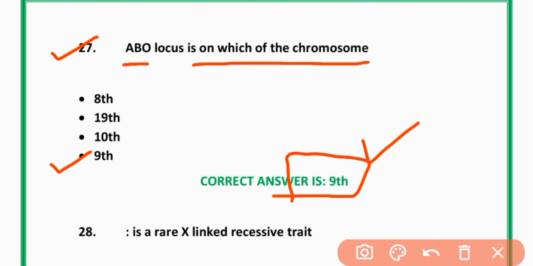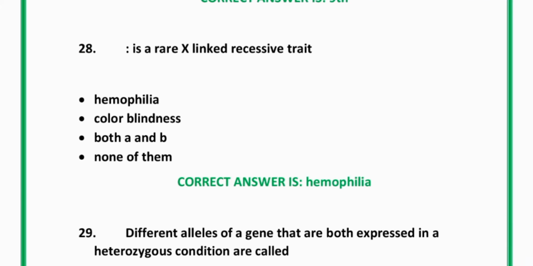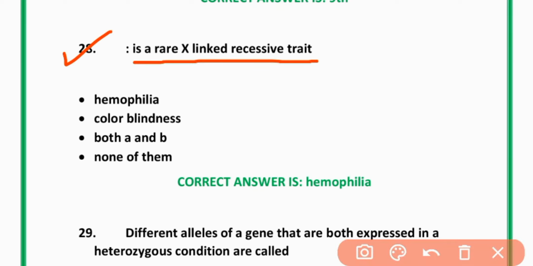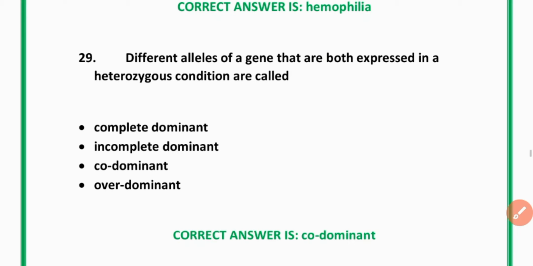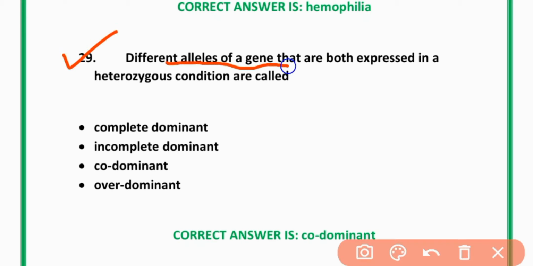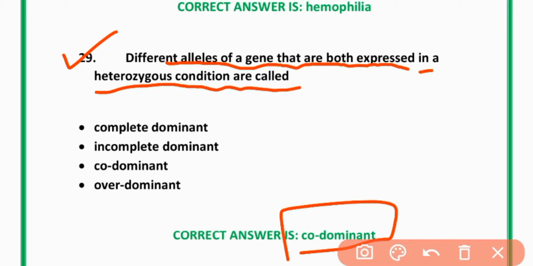Option D is correct. 28. Hemophilia and color blindness are rare X-linked recessive traits. Hemophilia. Option A is correct. 29. Different alleles of gene that are both expressed in heterozygous condition are called codominant. C is correct.